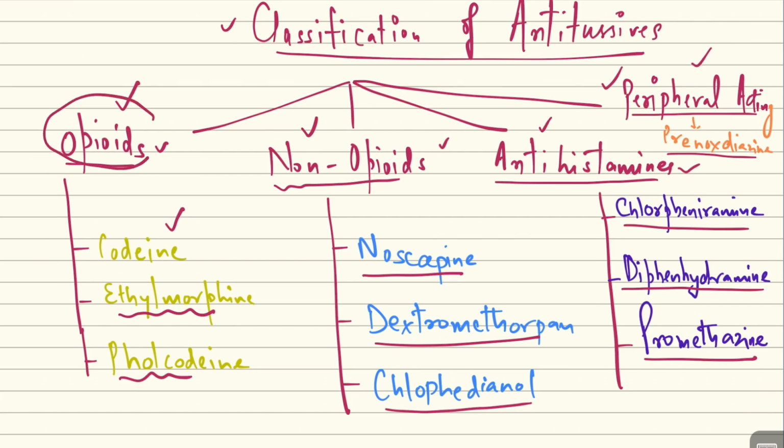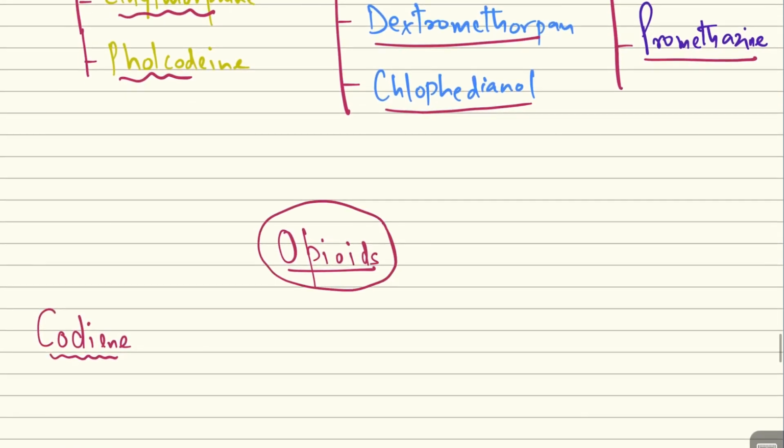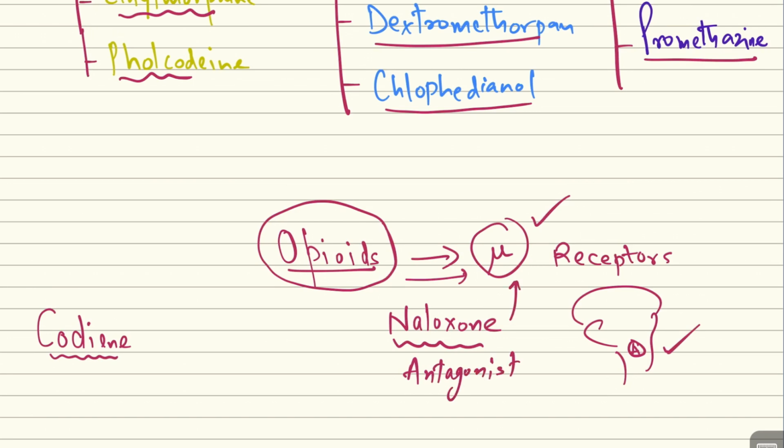So first let's talk about the opioid group of drugs. These opioid antitussives act on the mu receptors, which are present on the cough center in the medulla oblongata of the brain, in the central nervous system. And as we know, mu receptors are blocked by another drug known as naloxone. Naloxone is the antagonist for this group of drugs. It blocks the mu receptors in the central nervous system.